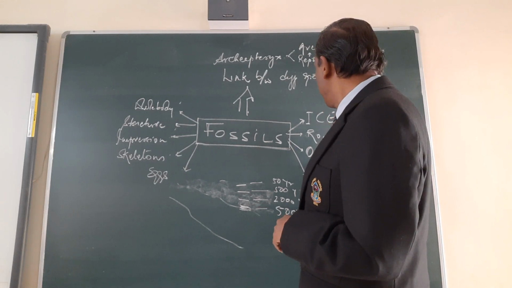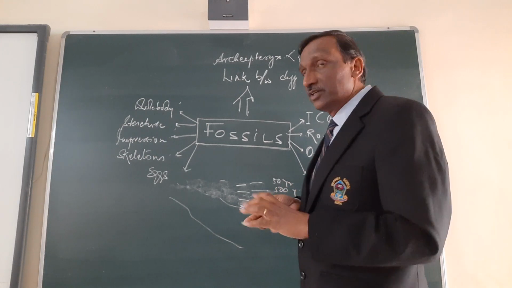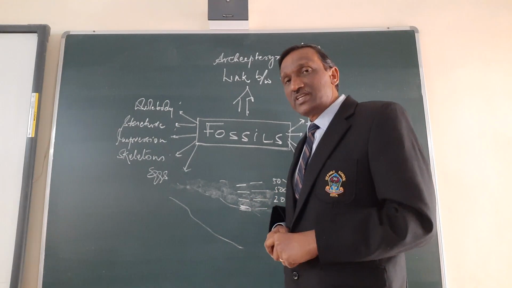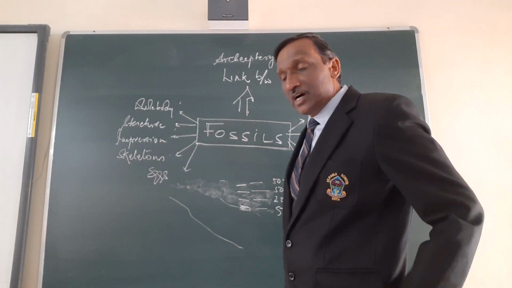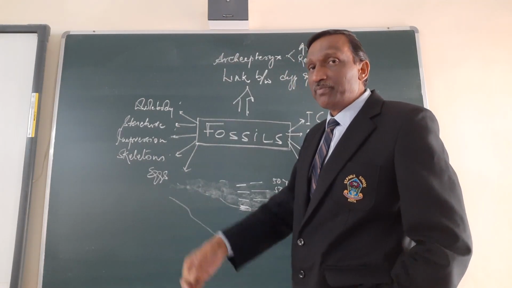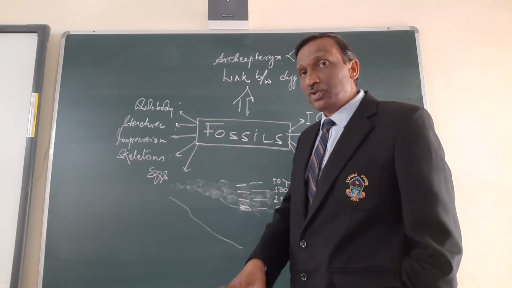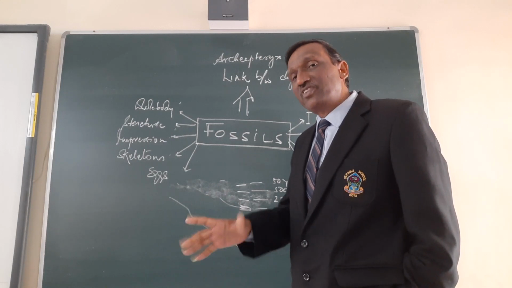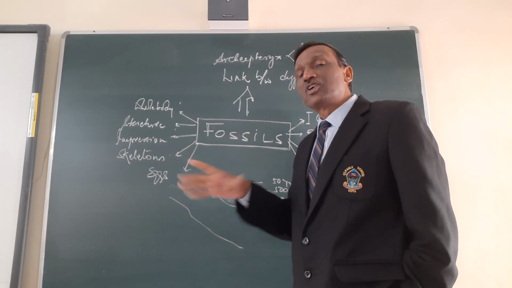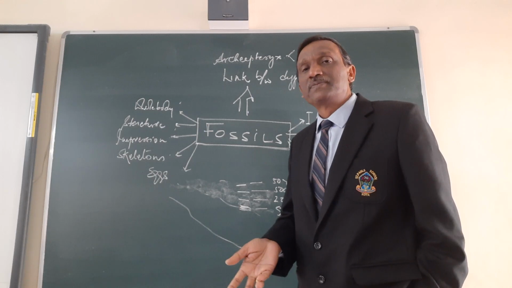I already told you about ice. Rocks, how they are formed. Organic waste: all of you must have seen that movie Jurassic Park. How a mosquito was sitting and the gum from a plant fell and that mosquito remained trapped in that. Now gum will remain as gum for years because it is not a decomposing substance.